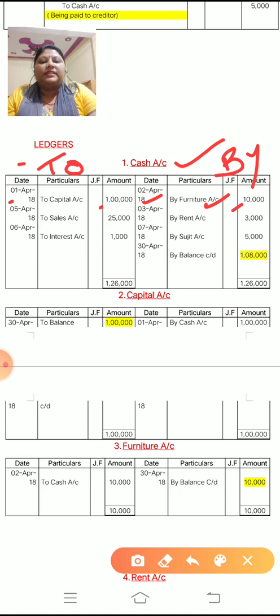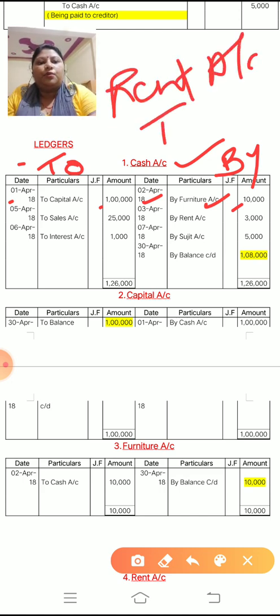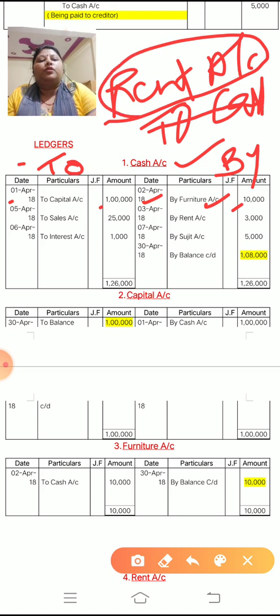Okay. Next is, what is the 3rd April entry, children? The 3rd April entry is rent account debit to cash account. Again to cash. See, I am writing here rent account debit to cash account. So to cash, do not see this entry, you have to see the opposite entry. So rent account debit means by rent you have to write down amount 3,000. Okay. Next is 4th April. Now what is the entry on 4th April?